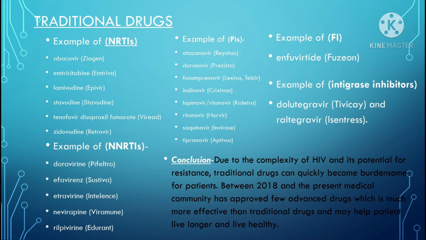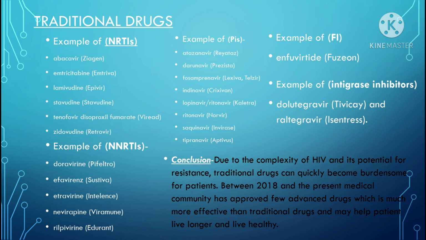So now let's discuss the traditional drugs. Examples of NRTIs are Ziagen, Emtriva, Epivir, Stavudine, Viread and Retrovir. Examples of NNRTIs: Pifeltro, Sustiva, Intelence, Viramune, Edurant. Examples of protease inhibitors: Reyataz, Prezista, Lexiva, Telzir, Crixivan, Kaletra, Norvir, Invirase, Aptivus. Examples of fusion inhibitors: Enfuvirtide, Fuzeon. Examples of integrase inhibitors: Tivicay and Isentress.